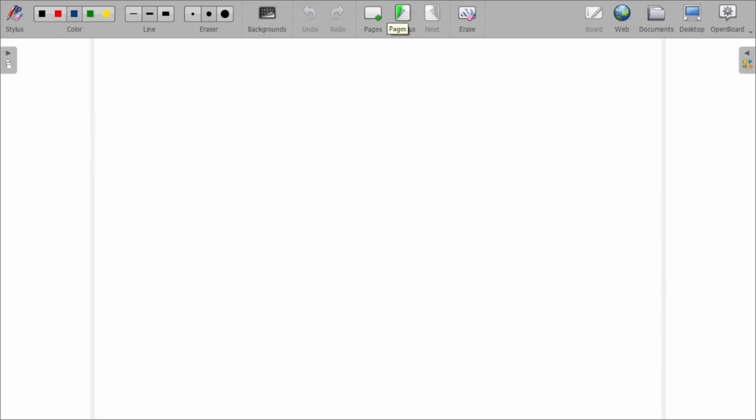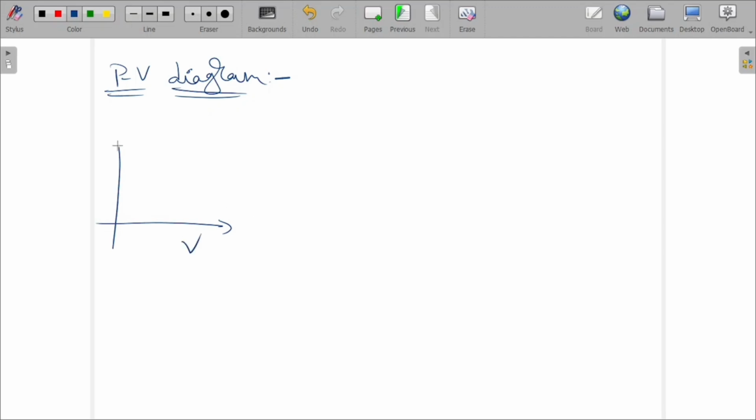Now there is the PV diagram. On the x-axis volume is taken, and on the y-axis pressure is taken.